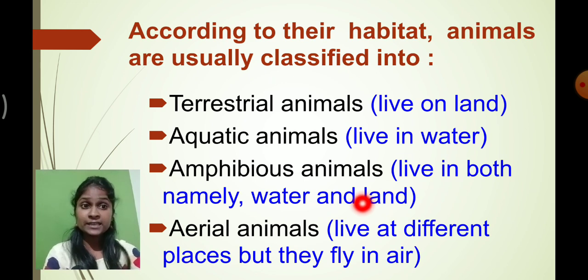Those animals who live in water and on land are called amphibious animals.